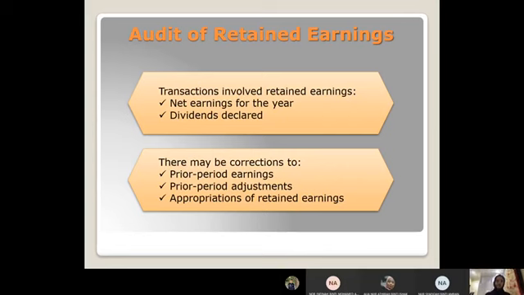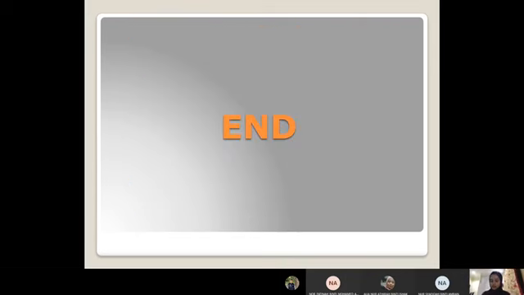So for the conclusion for this topic, this chapter is about the audit of the capital acquisition and repayment cycle, which includes the primary sources of financing for most businesses. The approach to auditing this cycle was illustrated for notes payable, related interest expense, and accrued interest, for owners' equity, and for related accounts.